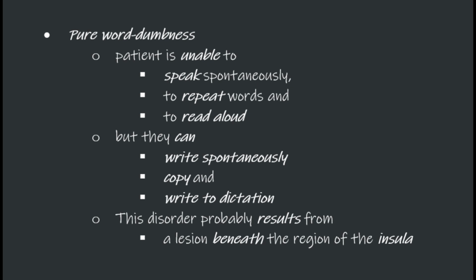The last one is pure word dumbness. These patients are unable to speak spontaneously, to repeat words, and to read aloud. But they can write spontaneously, copy, and write to dictation. This disorder probably results from a lesion beneath the region of the insula.